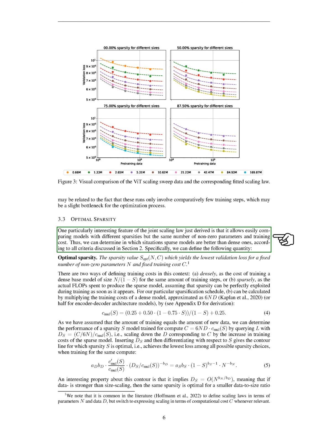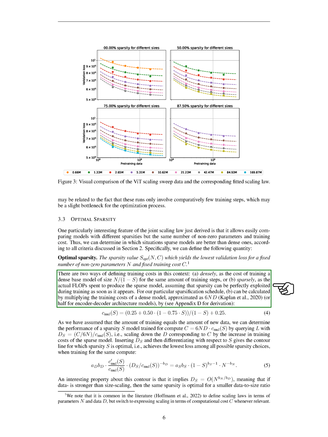One interesting feature of the joint scaling law we derived is that it allows us to easily compare models with different sparsities but the same number of non-zero parameters and training cost. This means we can determine when sparse models are better than dense ones. We defined the optimal sparsity as the sparsity value S that yields the lowest validation loss for a fixed number of non-zero parameters N and fixed training cost C.